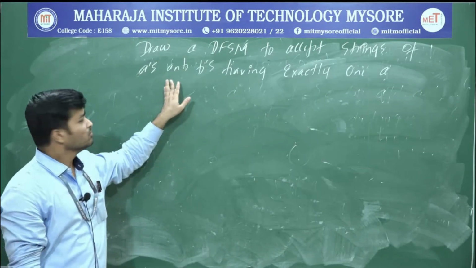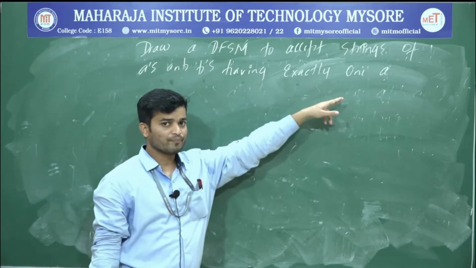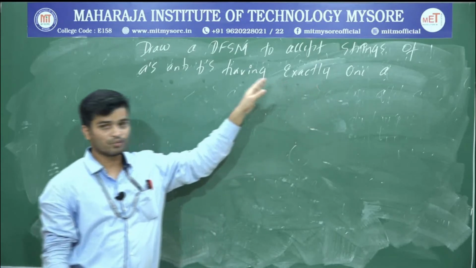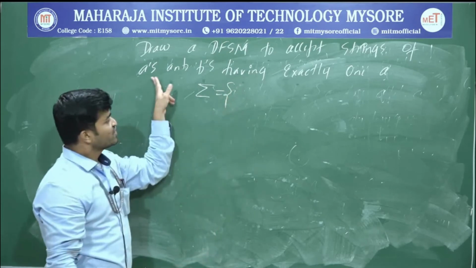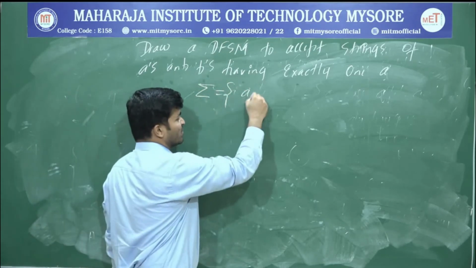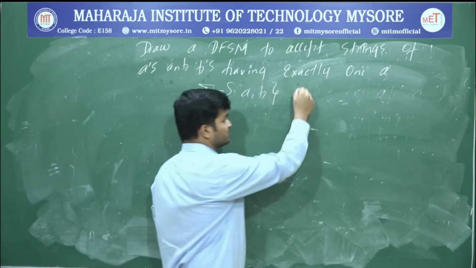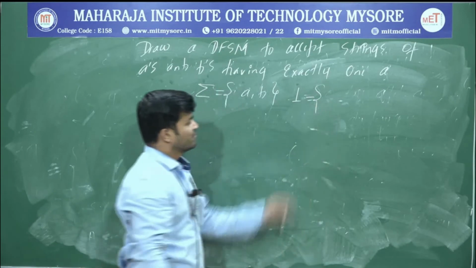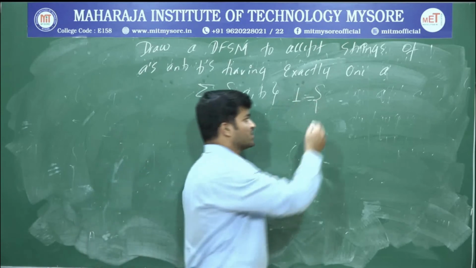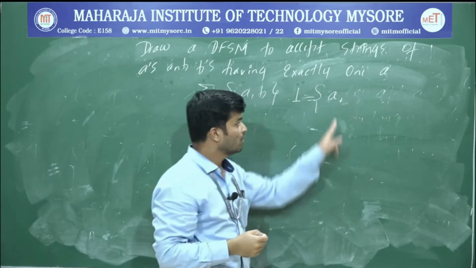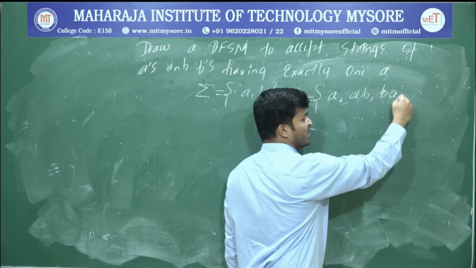The next problem, draw a DFSM to accept strings of A's and B's having exactly one A. Okay. So what's the first thing we are supposed to write? We are supposed to write sigma, strings of A's and B's. Therefore sigma is going to become A comma B. Next we have to write the language. How to write that language? So exactly one A. Whatever string we form, there should be exactly one A. So in the worst case, I'll get just one A. Next, I can write AB. Even I can write BA.